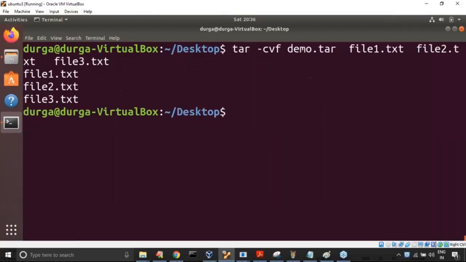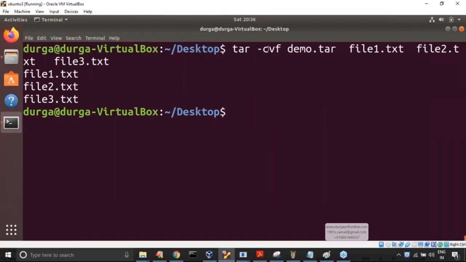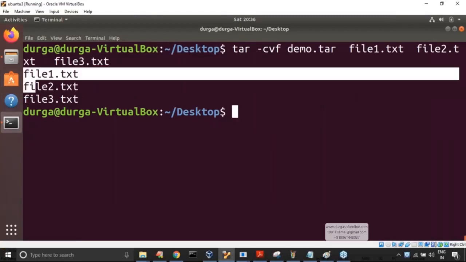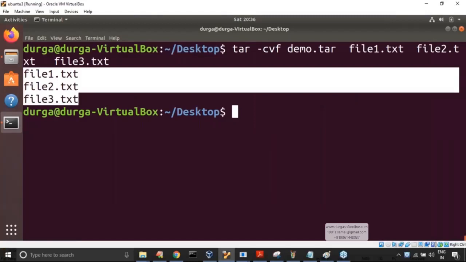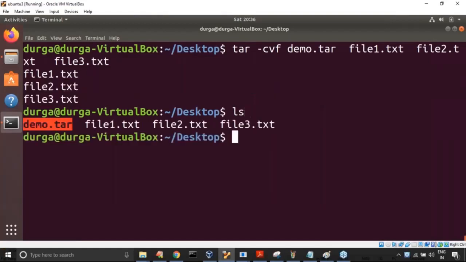Why are these things coming? Because of verbose. It is optional. If you remove this v, then this output won't come to the terminal. Remember this a bit carefully, sir. Assume now the tar file is ready or not? Yes, demo.tar came in red color. It is ready. Any doubt?